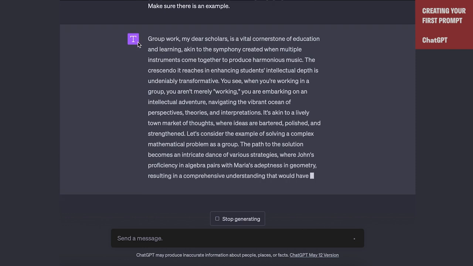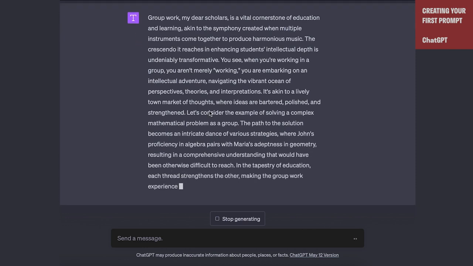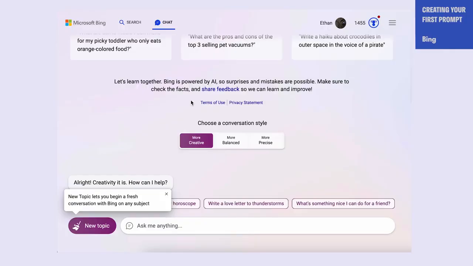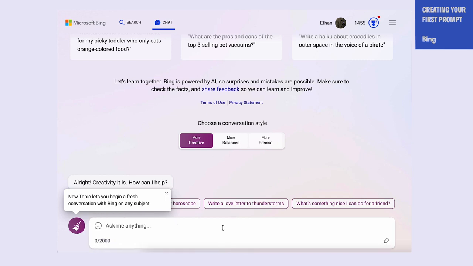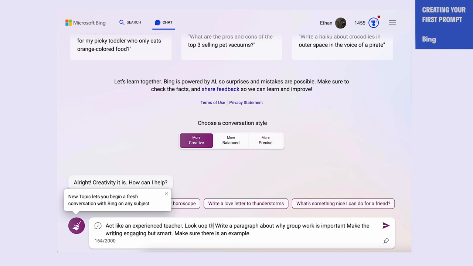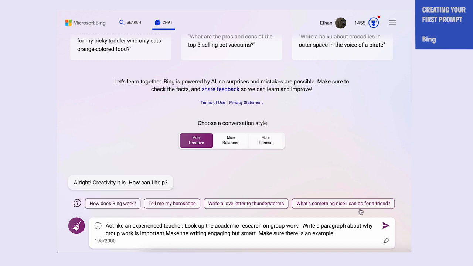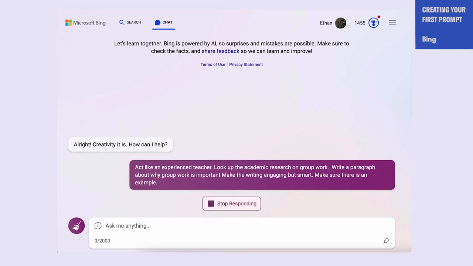So now we can do something a little bit different. For this example, we're going to switch over to a tool that has access to the internet, which is Bing. Bing is using, in creative mode, purple mode, the exact same model as ChatGPT's GPT-4, but it has an internet connection. So we're going to paste in the exact same thing that we had before. And we're going to add an additional qualifier. We're going to say, look up the academic research on group work. Now, this would not work in GPT that's not connected to the internet, but it works well in Bing. So let's try this with look up the academic research on group work.